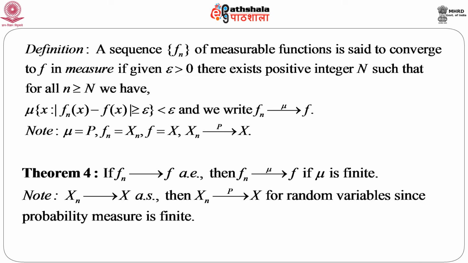And one theorem, I will just state without proof: convergence almost surely implies convergence in measure. That means, for a sequence of random variables, if we know that x_n converges to x almost surely, then x_n converges to x in probability. This holds since the probability measure is finite. Here the condition is that the measure mu is finite, and a probability measure is naturally finite. So, convergence almost surely implies convergence in probability.